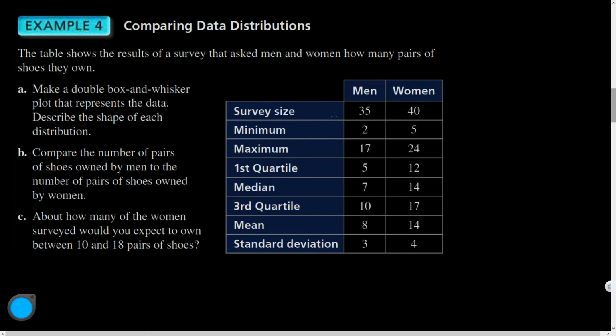So here we go. Make a double box and whisker plot that represents the data. All right, so box and whisker plot.